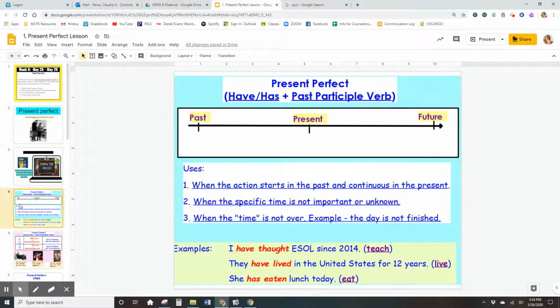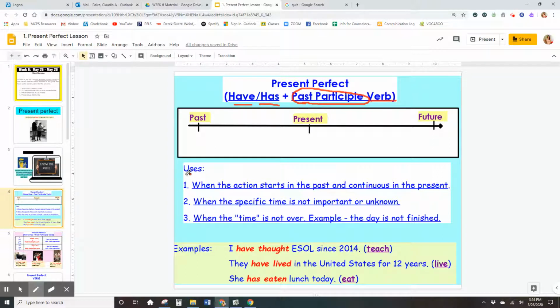So the present perfect, you have the auxiliary. You have 2 auxiliaries. You have have and you have has right here. Have and has, and then you have the verb in past participle form. It's a new form that we are learning, and we will review the verbs as well.